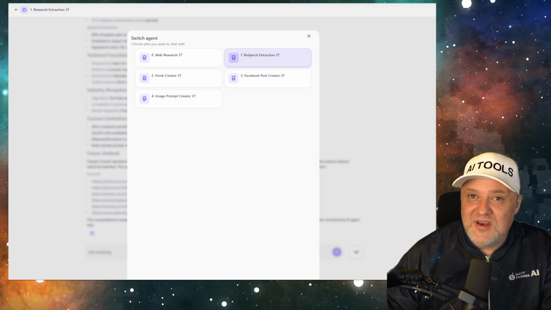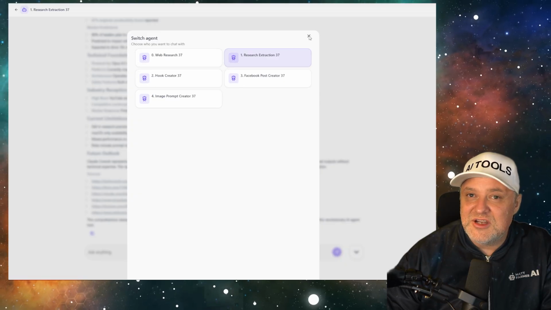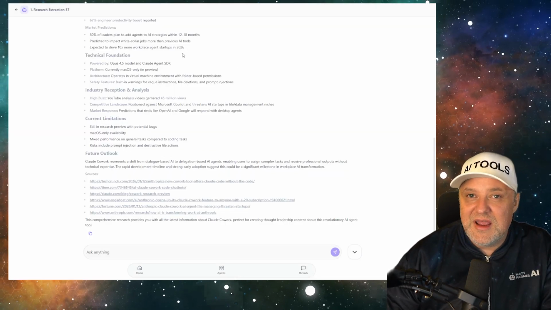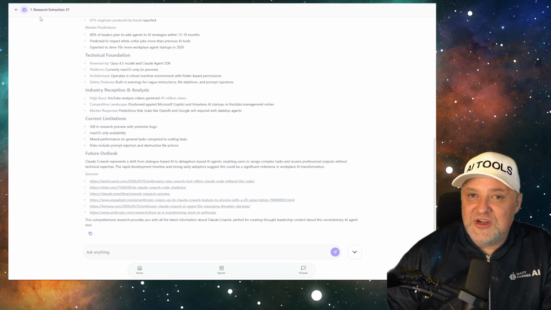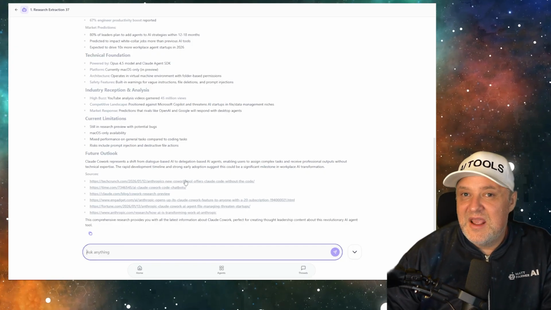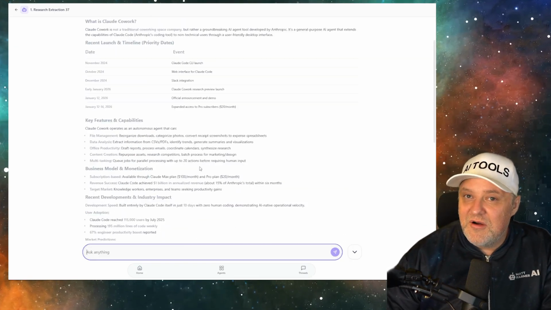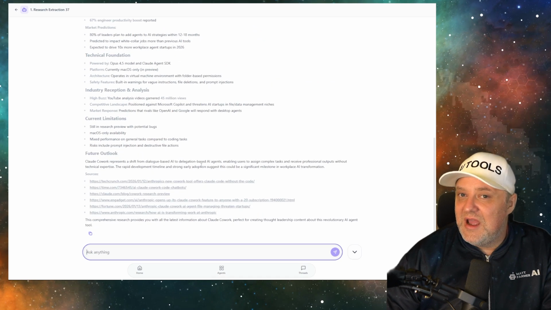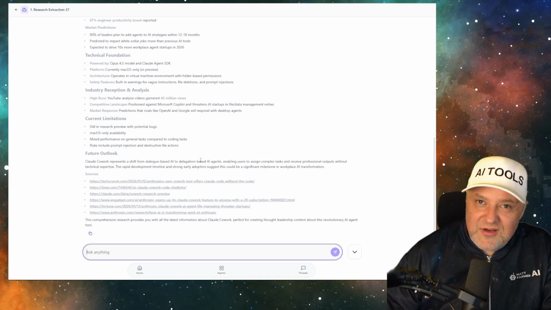So once I select the new one, you can see one research extraction. I hit X at the top right here, and research extraction. You can see we're on that agent. We're ready to talk to it again. So you have that full conversation going, and you can get all the way to generating content. And we're going to do that in the next video.